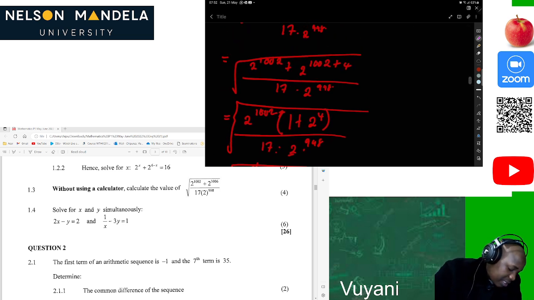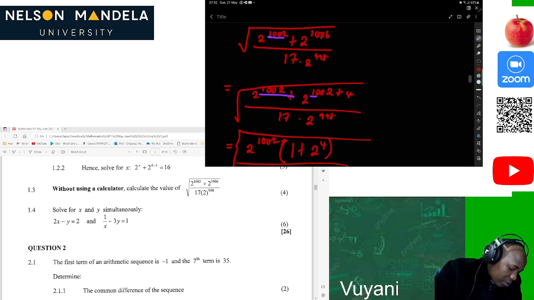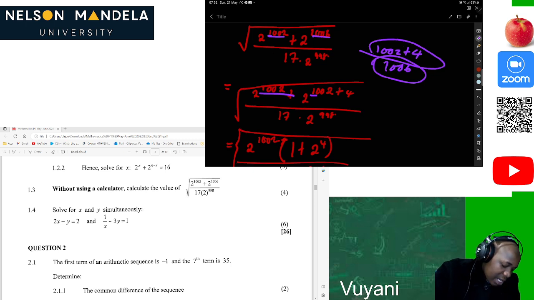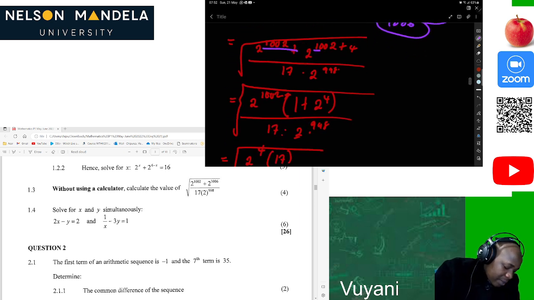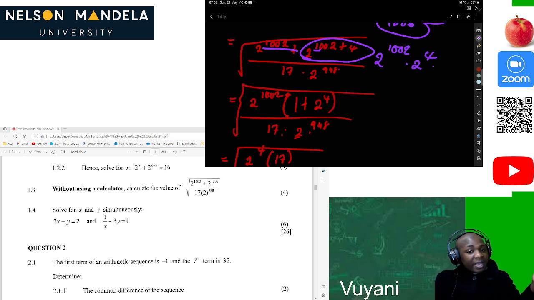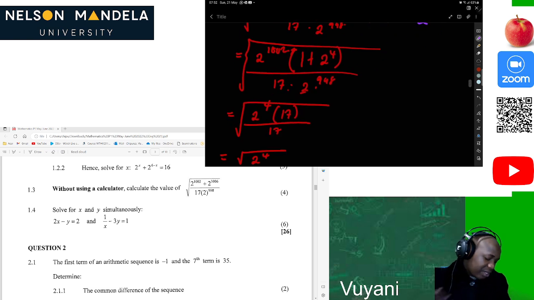So of course, the first step is to be able to see that the relationship between 1002 and 1006 is 1002 plus 4 will give us 1006. So using that to our advantage, we'll be able to break it down, and you can see that now we have a common factor, because this here can be written as 2 to the power 1002 times 2 to the 4, applying the laws of exponents. Then after that, you can solve it until we reach here.